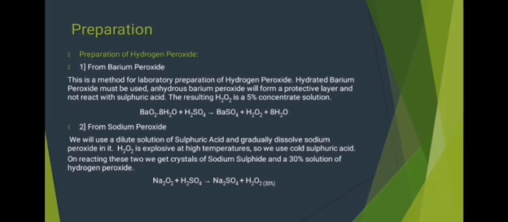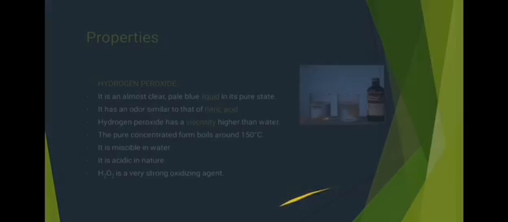H2O2 is explosive in nature, so we use cold sulfuric acid. On reacting these two, we get crystals of sodium sulfate and a 30% solution of hydrogen peroxide, on which we can perform vacuum distillation to get pure hydrogen peroxide.